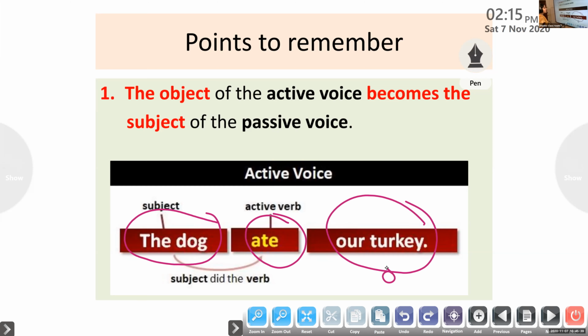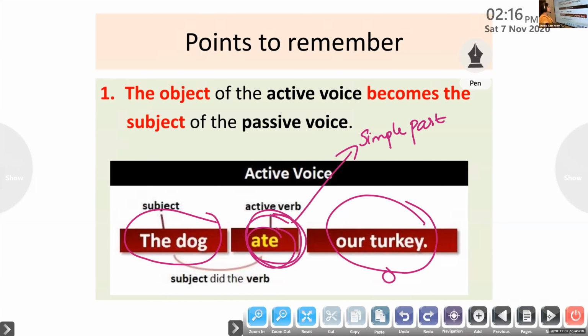Clear? Am I clear? So the subject did the verb. In the sentence you can say that here the subject, the dog, did the verb. What did he do? He ate our turkey, right? So who is active here? The dog is active, and ate is the finite verb form which shows the tense. Tell me the tense form of the sentence. Simple past. Okay, it is in simple past tense.